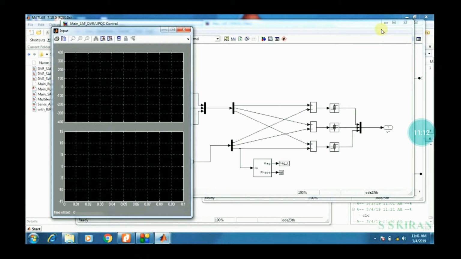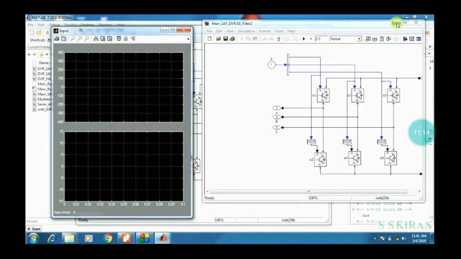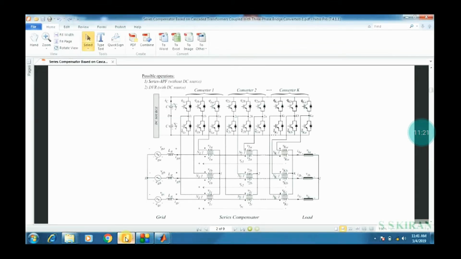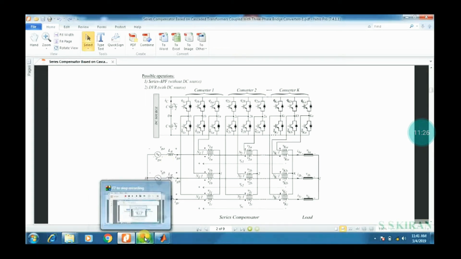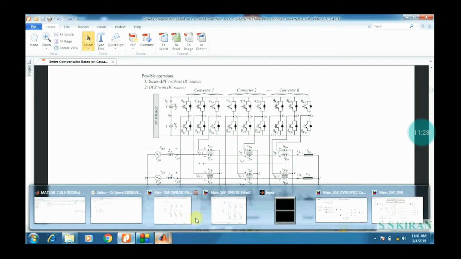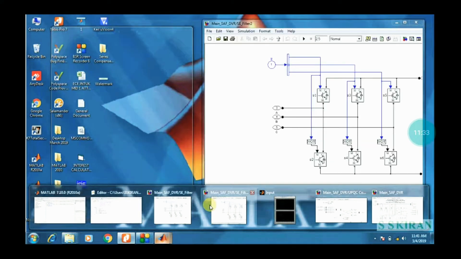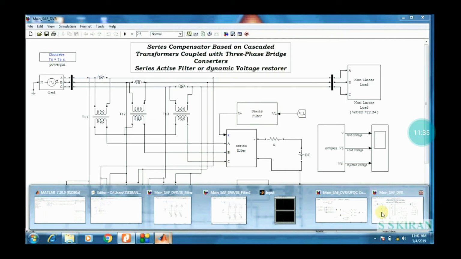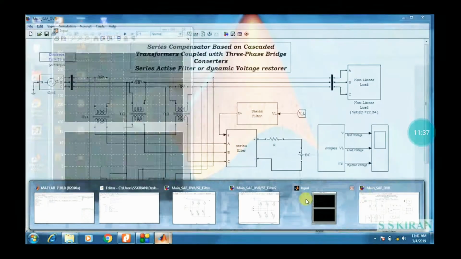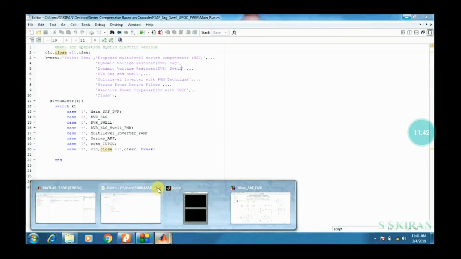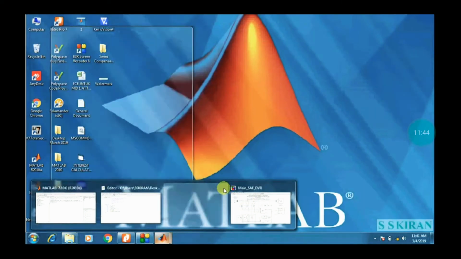Whatever you can observe here is the same Simulink block. Just check the Simulink block, then you can understand. There are three phases, phase 1, phase 2, phase 3. Better to close some extra blocks, then you will remove some confusion and get some clarity. Better to close the output files also.